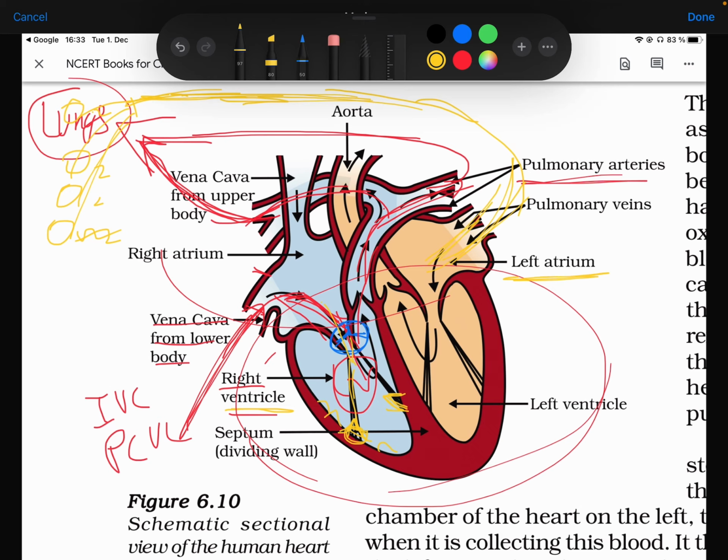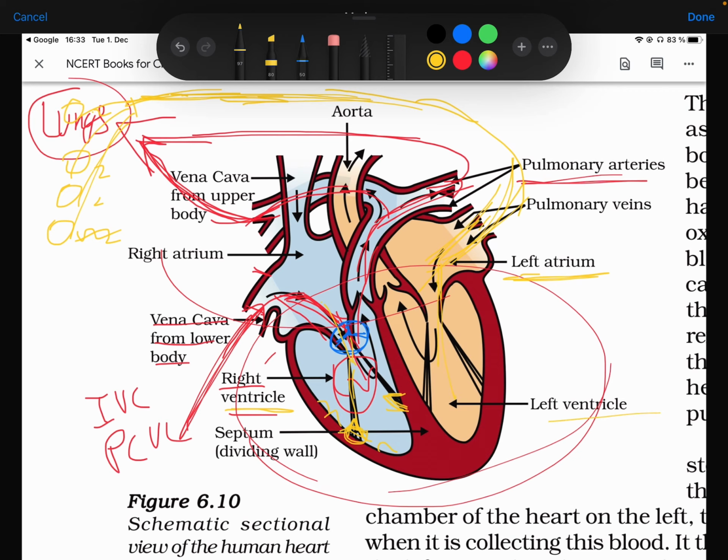The left atrium, right? When the heart relaxes, in diastole, the blood enters passively, right? And then in systole, the heart contracts and the blood is forcibly pumped everywhere. So when the heart relaxes, the blood comes into the atrium, and there's a small contraction in the atrium which passes the blood to the ventricle.